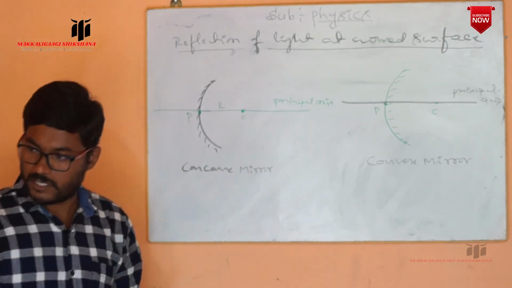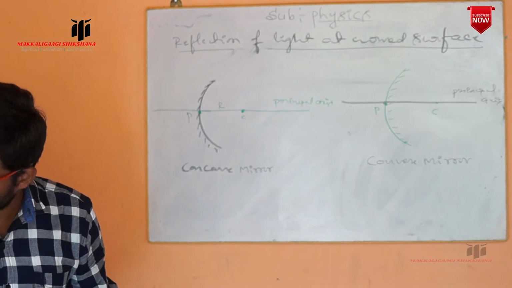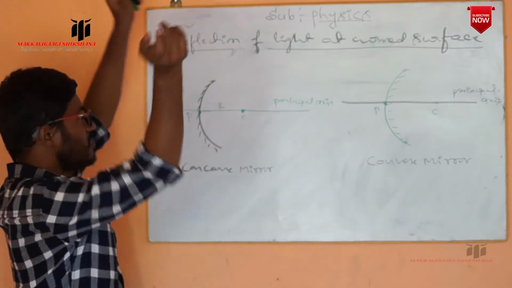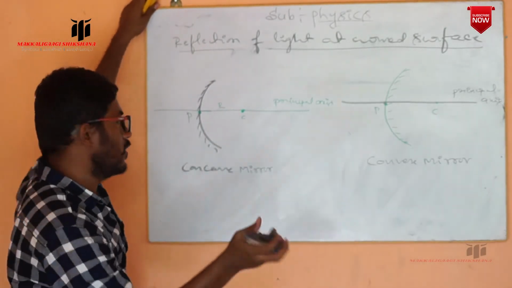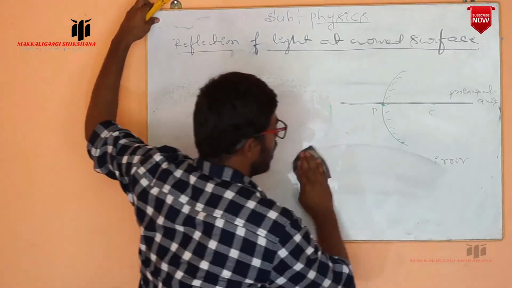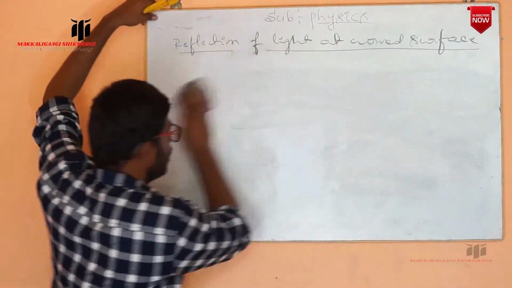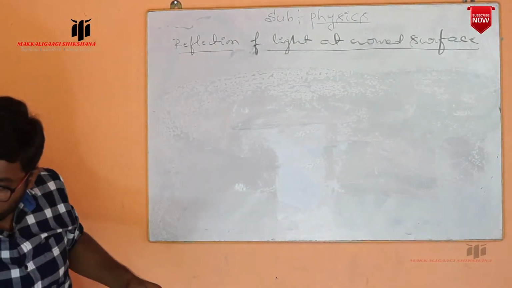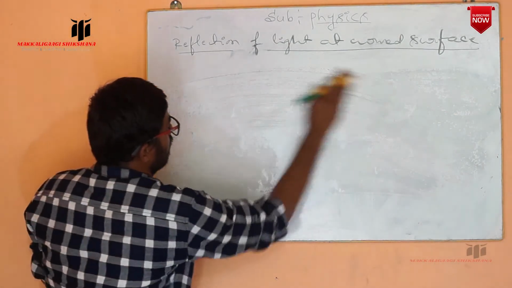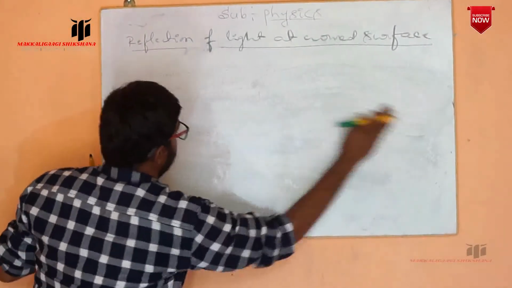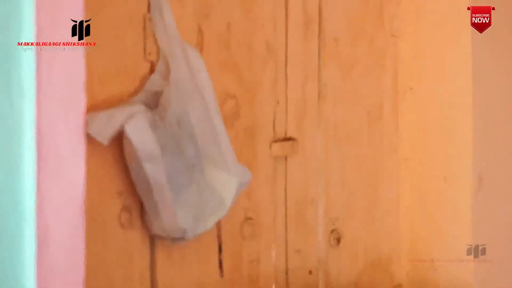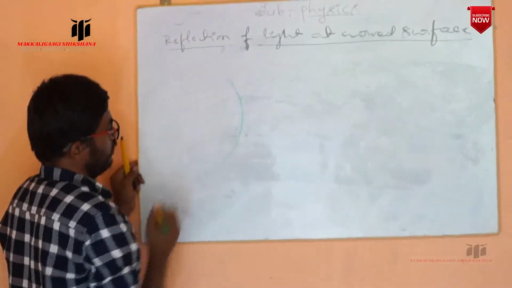Okay. So first, if the light falls on the concave mirror, how does this reflection of light take place? First, we can take the two. Now, I am going to consider one concave mirror. In your textbook, they have given the diagram with the reflecting surface towards the left side.